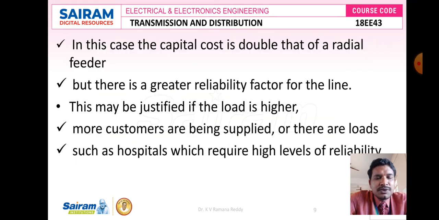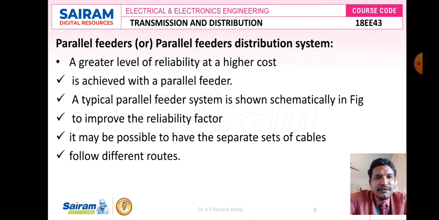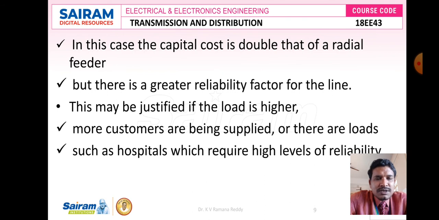But in the earlier radial distribution system, reliability is poor because most of the load is fed from a single feeder. That too, if one fault happens, it is not possible to provide continuity of power supply. But coming to this parallel feeder distribution system, a typical parallel feeder system improves the reliability factor, and it may be possible to have separate sets of cables for their routes. If separate sets of cables are used for the routes, and the total loads are distributed to various routes with various parallel feeders, we can improve the reliability and supply power continuously.